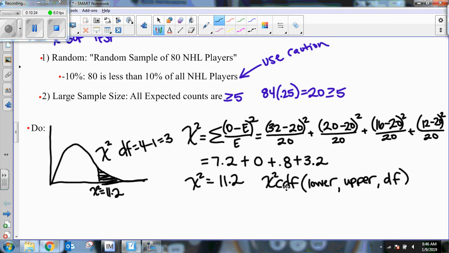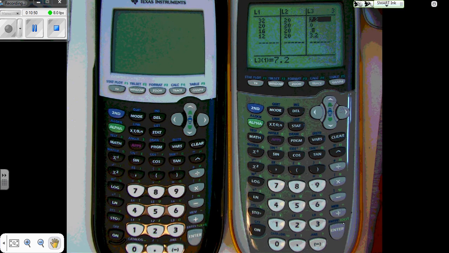So in our case, if we look at this picture, we're going to plug in Chi Squared CDF. Our lower bound is our Chi Squared test statistic, 11.2. The upper bound is anything greater than that. Well, that's 999 is what we usually use. And we said earlier that the degrees of freedom is 3. Okay, so I'm going to show you on the calculator what that looks like.